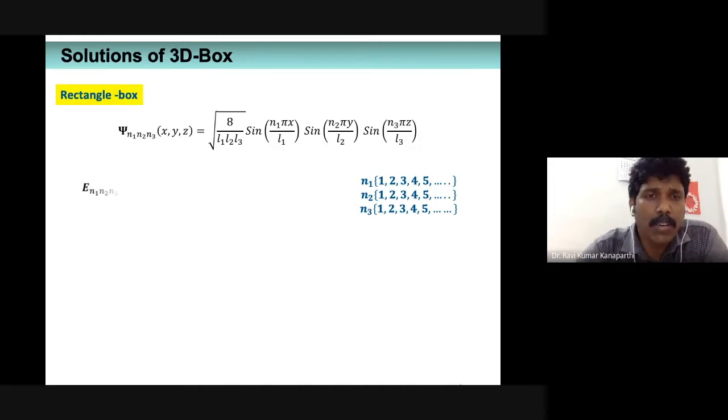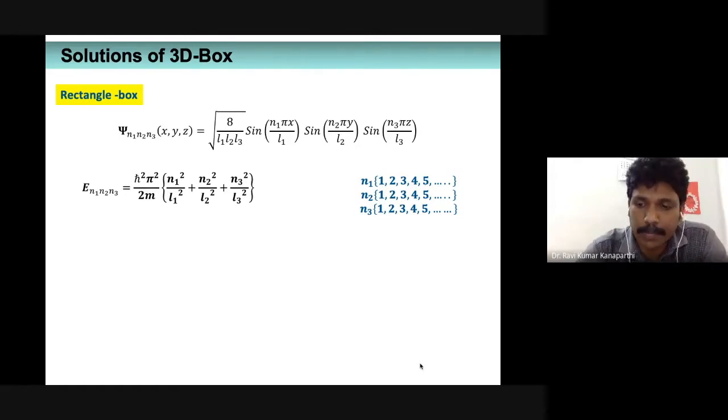The energy of the particle confined to a rectangular box is given by h cross square pi square by 2m multiplied by n1 square by l1 square plus n2 square by l2 square plus n3 square by l3 square.